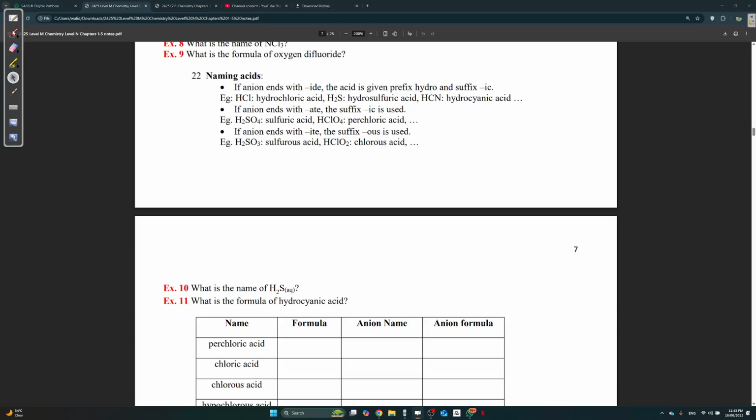Now, someone might say, well, doesn't the anion here end with IDE? No, remember, what's this anion ClO4? It's in our table up there, it's perchlorate. This is why I told you, memorize the chlorine ones, they're very important. This is perchlorate, and this is chlorate, with an ITE. So it's going to be called chlorous acid.